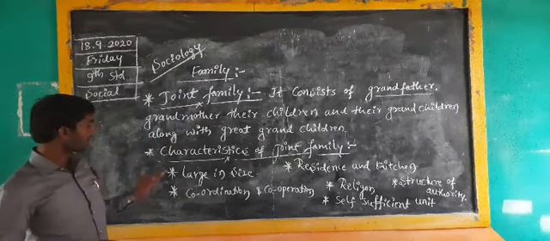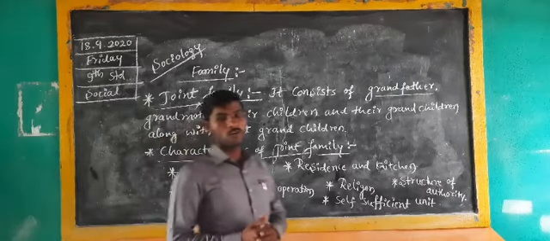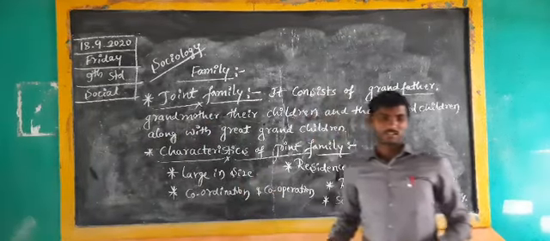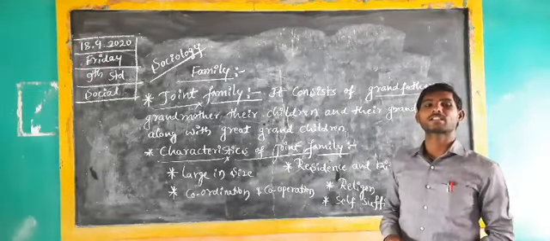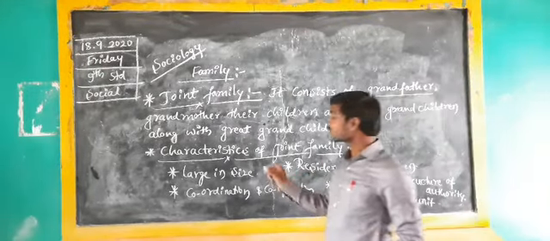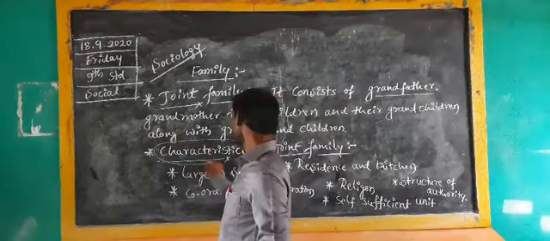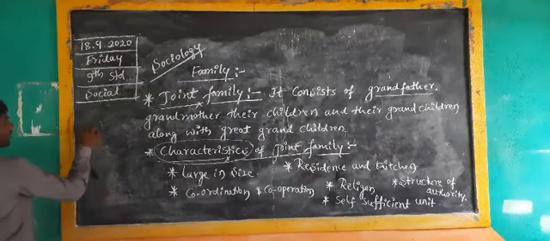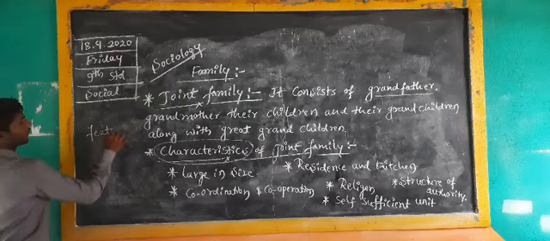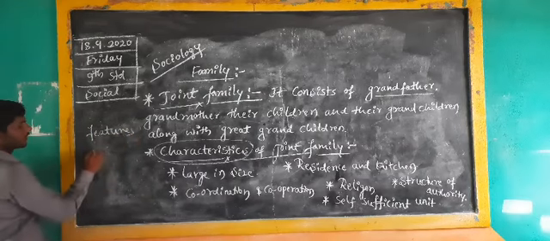Yes, now it is the time to understand what the characteristics are. Dear students, I already explained in a previous class the equal meaning words of characteristics. There are mainly 2 words: features and natures.